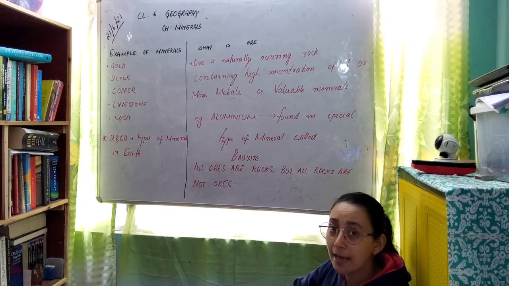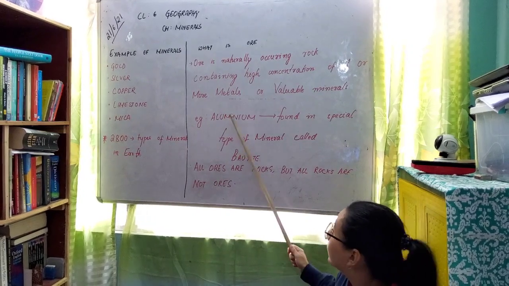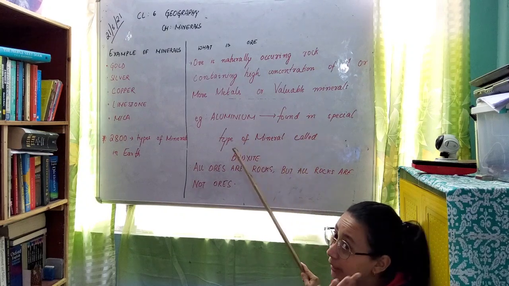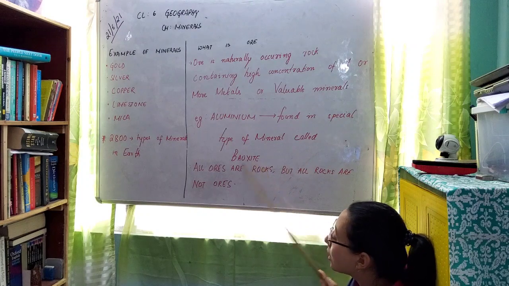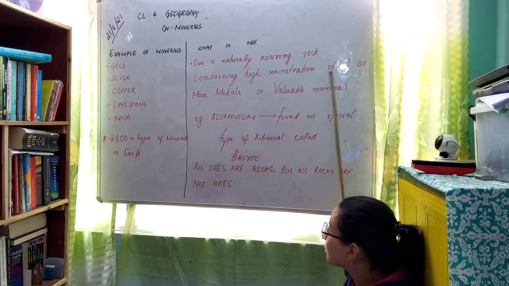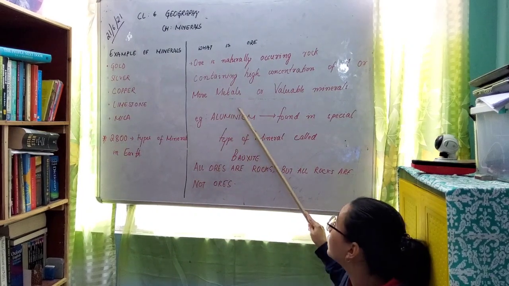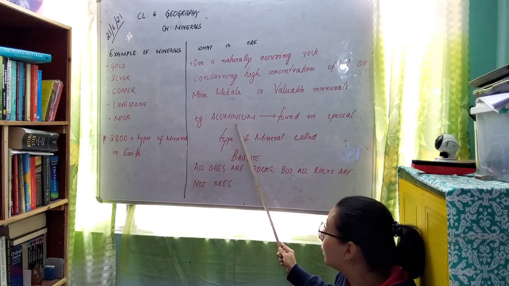For that, an example I can cite is aluminium, which can be considered the best example, because aluminium is found in a special type of mineral called bauxite. As the definition says, ore contains one or more valuable metals. So aluminium can be found in bauxite.